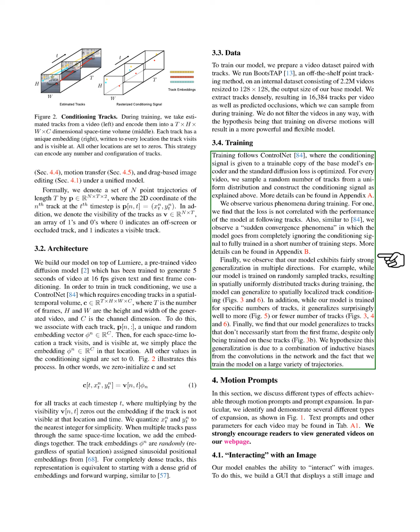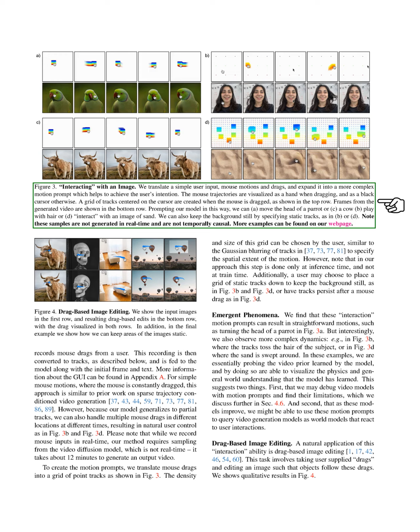Section: Motion Prompts. In this section, we explore various effects that can be achieved through motion prompts and their expansion. We identify and demonstrate several types of expansion, as illustrated in our figures. The text prompts and parameters for each video are detailed in our table, and we encourage readers to view the generated videos on our platform.